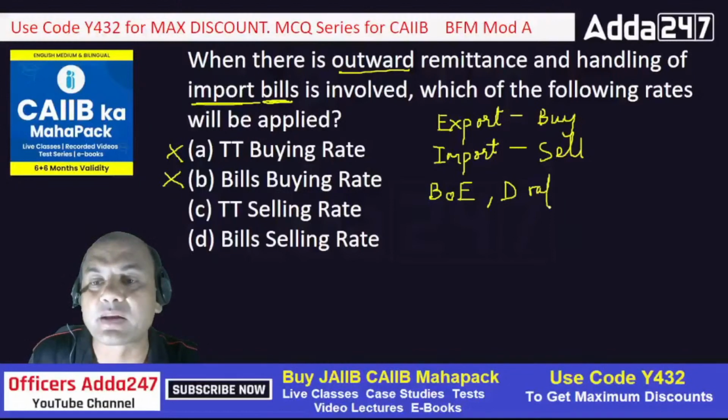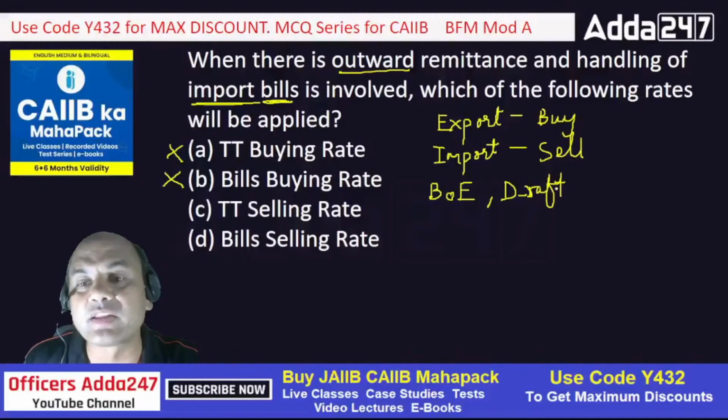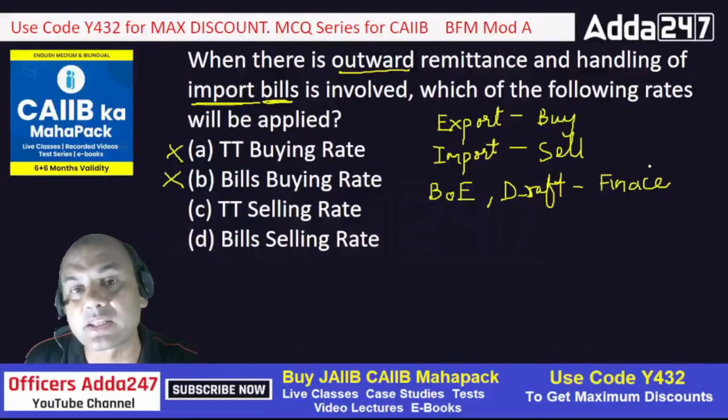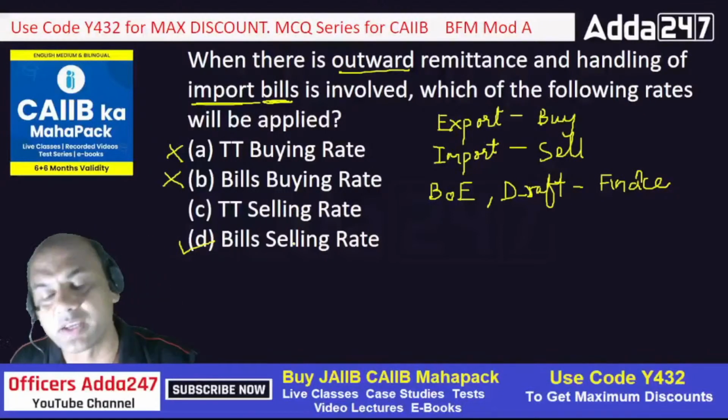Both are one and the same, draft. So whenever I am handling draft or bill of exchange, I am always dealing in finance, funding. It's a finance part, loan given. So whenever I am giving the loan, I am taking the risk. So whenever I am taking the risk, I'll apply the bill rate. So bill selling rate. This is my answer.